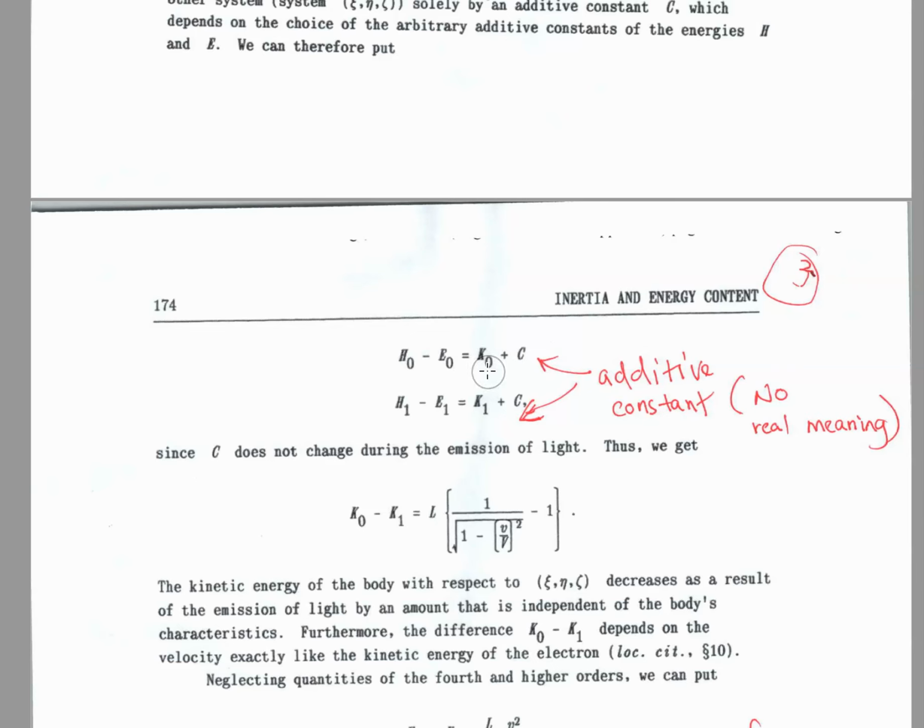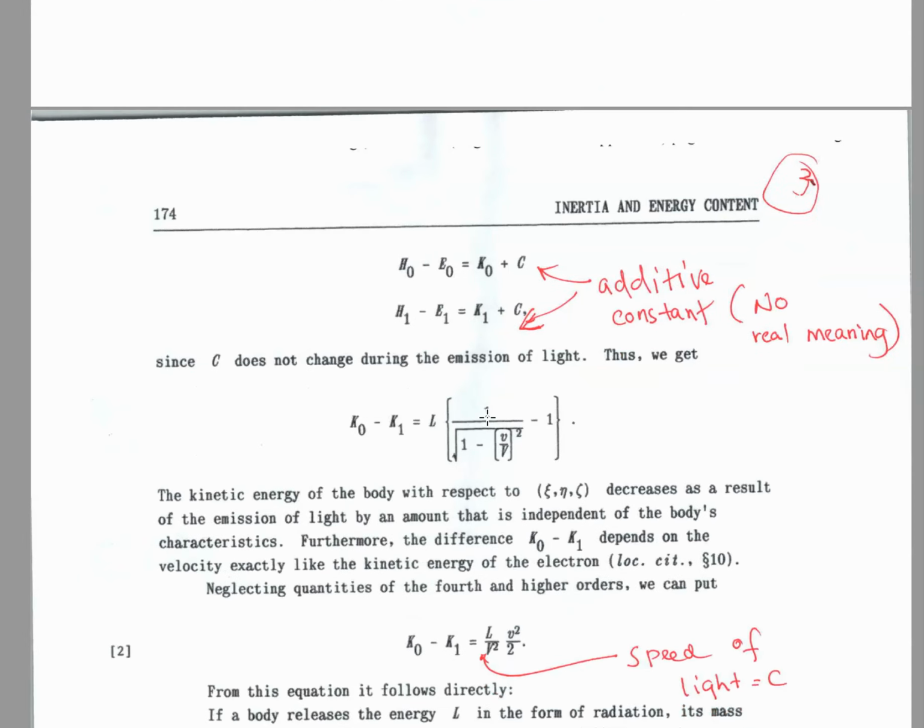H sub 0 is like the person on the street, and the person inside the train has E sub 0, the energy for him. The difference in energy between the person in the street and the person inside the train is the kinetic energy. Correct? Now, after emitting the radiation, you get H1 minus E1, kinetic energy K1, same thing.